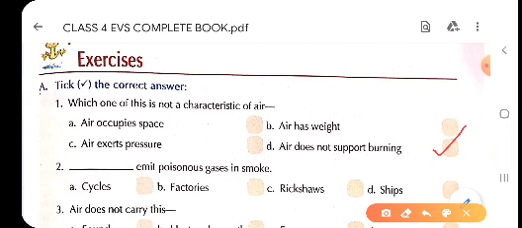Now second one children, dash emit poisonous gases in smoke. So children, answer is factories. So you will tick in option B, that is factories. As we know, factories emit poisonous gases in the smoke. So you will tick on option B, that is factories.